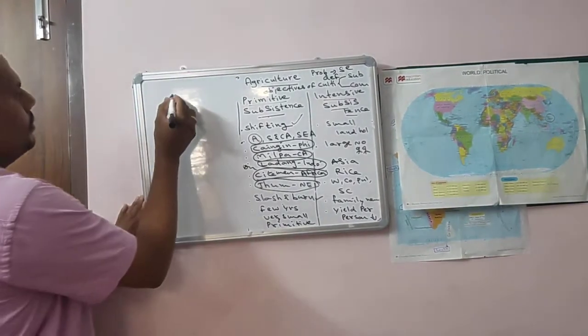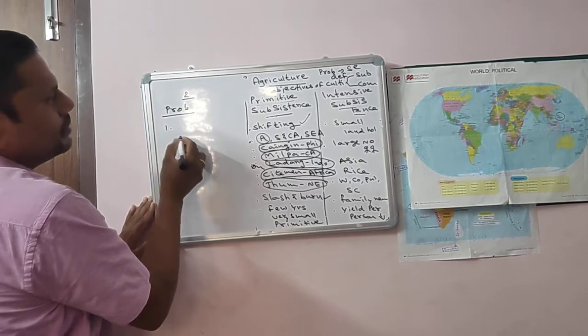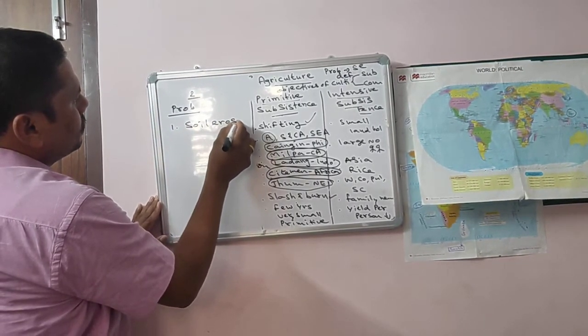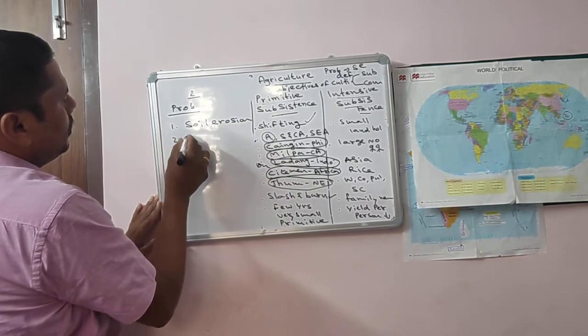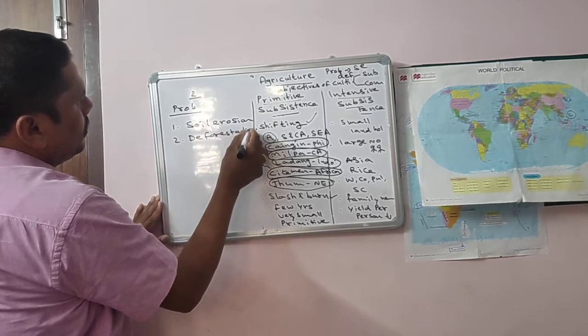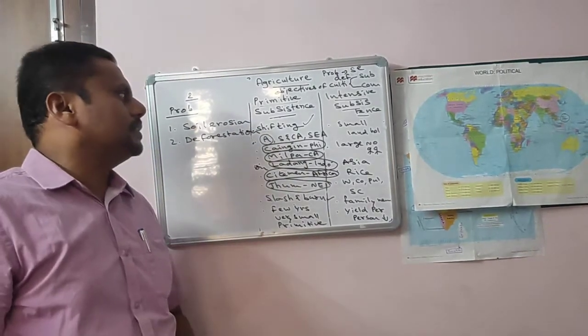The first is soil erosion and the second is deforestation. These two important problems arise because of this primitive subsistence agriculture.